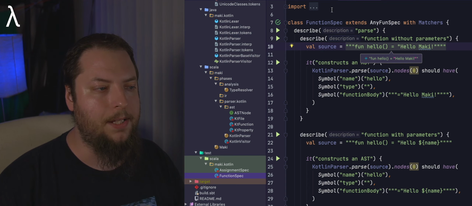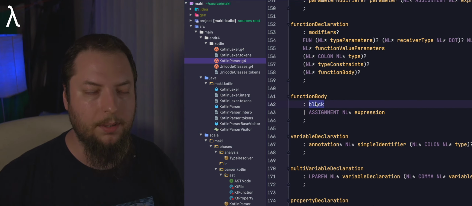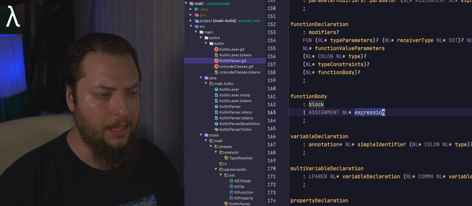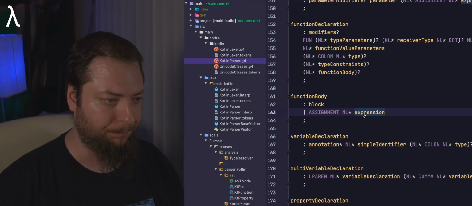And so that's basically what this grammar is representing. A block would be with the curly braces around the function, and the expression here would be with the equal sign, where we assign a single expression on its own, or again with a set of sub-expressions.